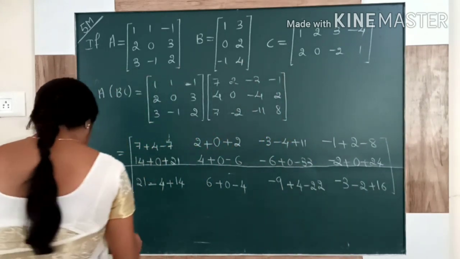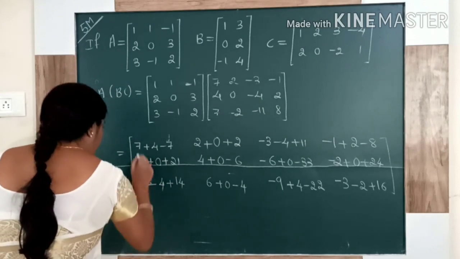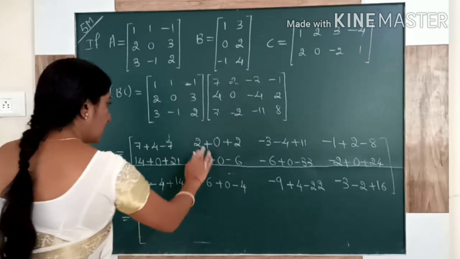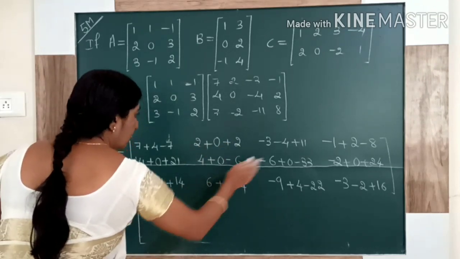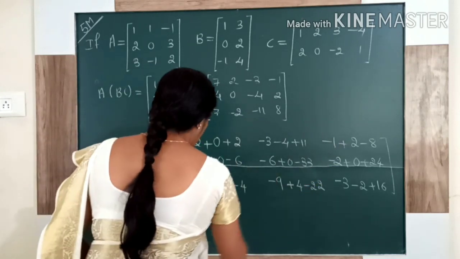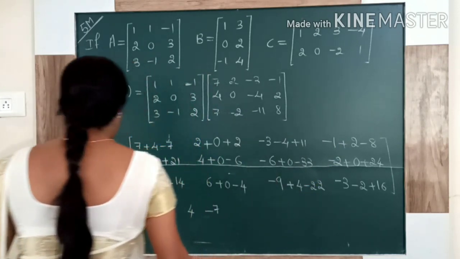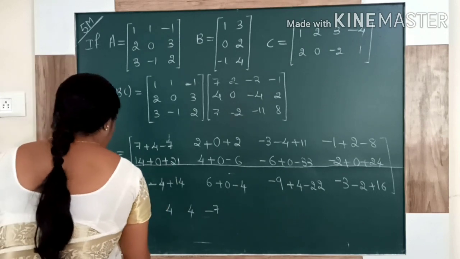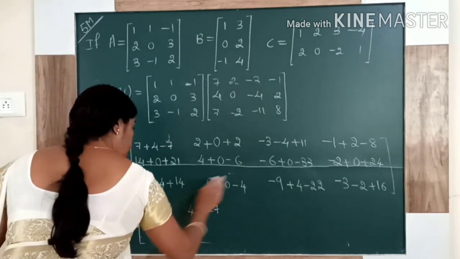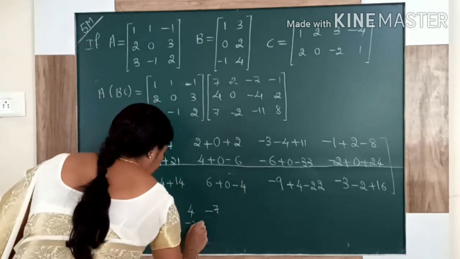Can you write the simplified answer? Plus 7 minus 7 get cancelled, 4. Then it is 4. Here 4 and it is minus 7. I hope you are getting. 14 plus 21, 35. Then minus 2. Then minus 39.